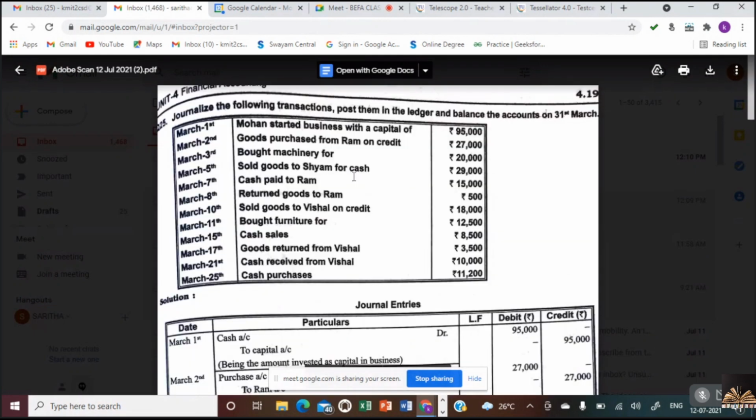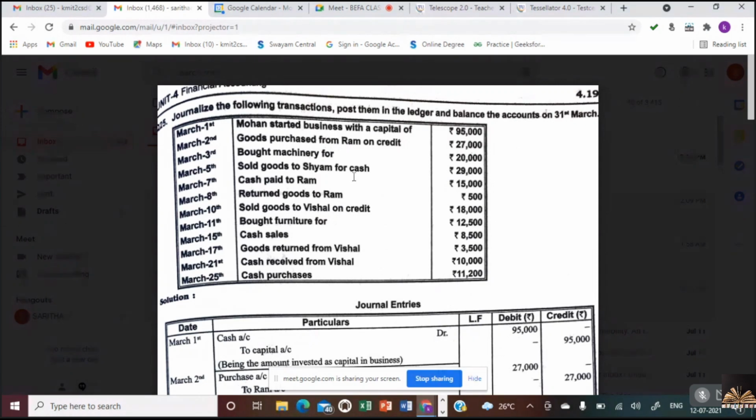This is an extension of journalizing, then ledger. Can you see the screen? Journalize the following transactions and post them in the ledger. This is the next problem. March 1st, what would be the first transaction? Mohan started the business with capital of 95,000. What would be the entry? Cash account debtor to capital account. Cash is coming in to the business.